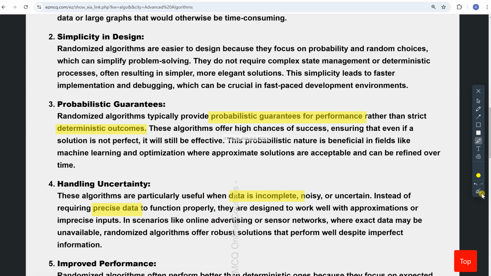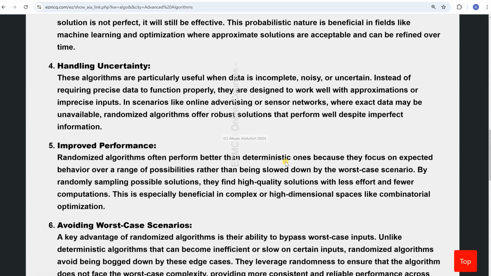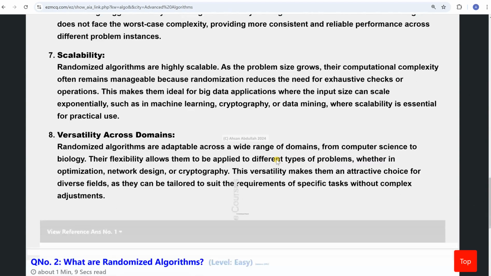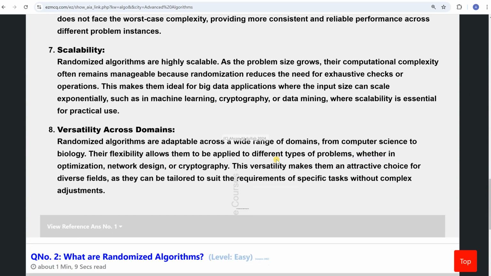And the performance is improved as compared to deterministic algorithms, and they avoid the worst case scenario. Basically, they bypass that worst case scenario, because those deterministic algorithms become inefficient for certain inputs. Randomized algorithms avoid getting bogged down by those edge cases. Why? Because of that randomness, they tend to be able to escape the local optima. So that prevents the worst case time complexity also to a certain extent. And they are scalable. Why? Because their time complexity is low.